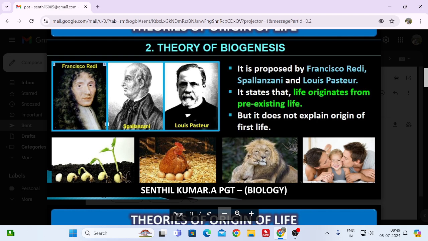Based on their experiments, they proved that, and they disproved abiogenesis also. Life arises from pre-existing life, that they have explained, but that does not explain the origin of the first life. But what is the origin of life? They didn't explain.